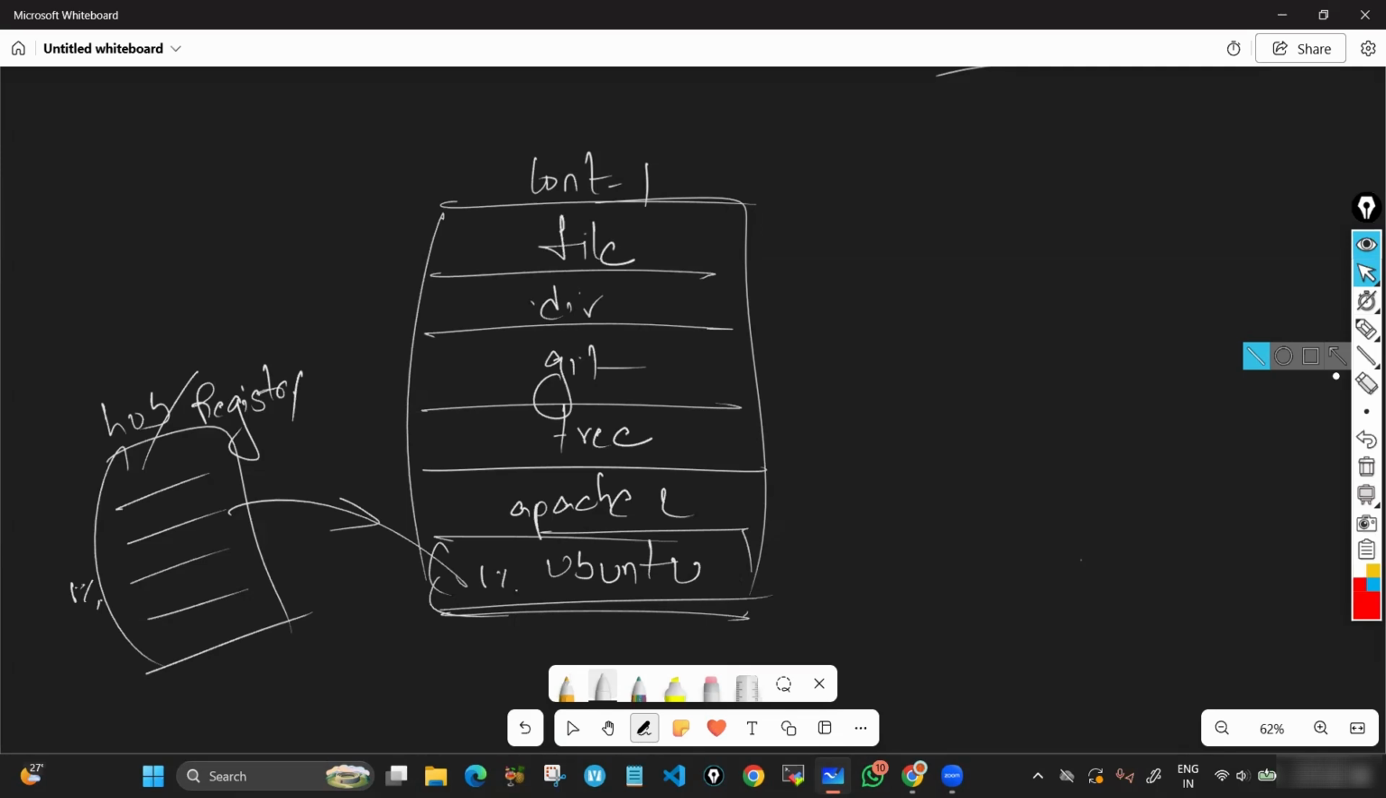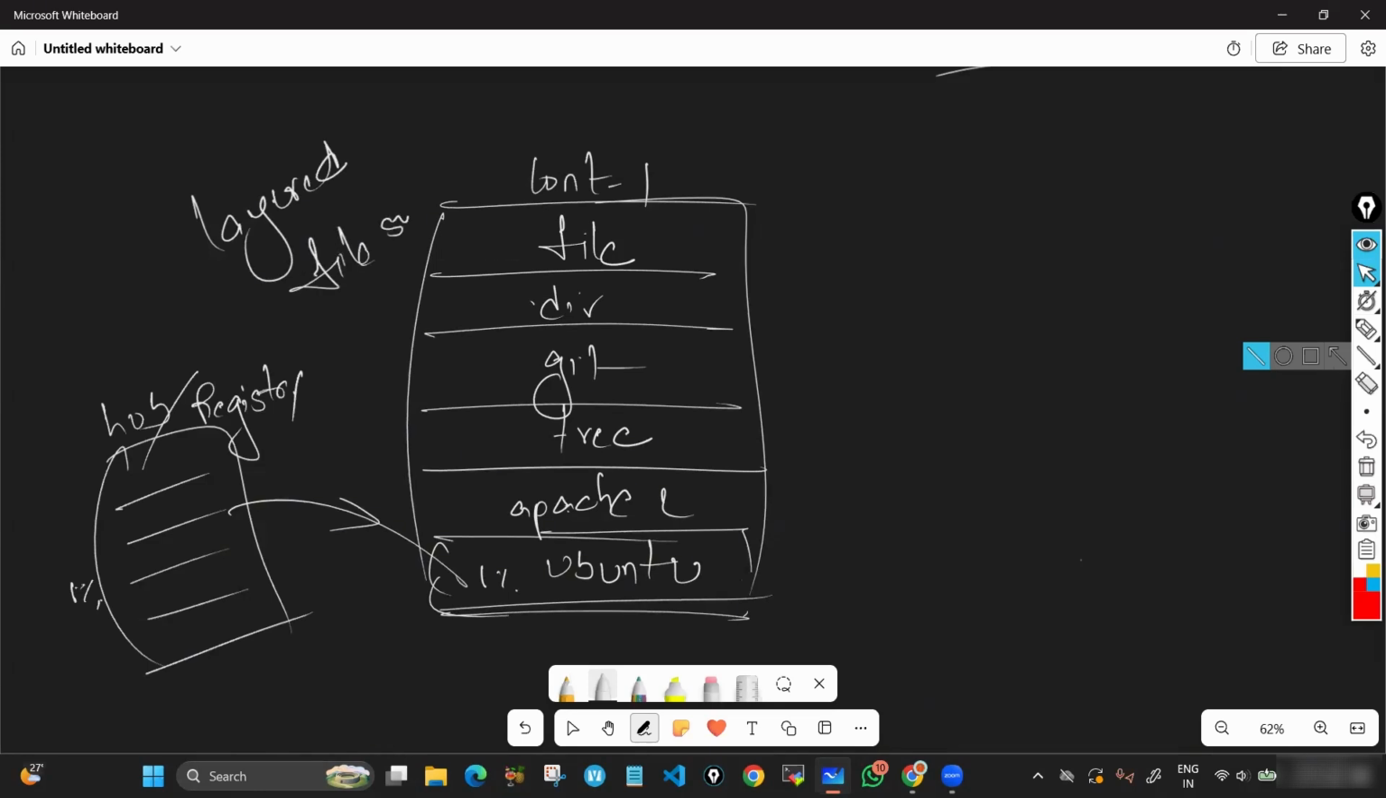So whatever you do inside the container forms a layer, one on top of another one. Inside the container, whatever you do, each and every activity forms one layer. That's why we call it a layered file system.